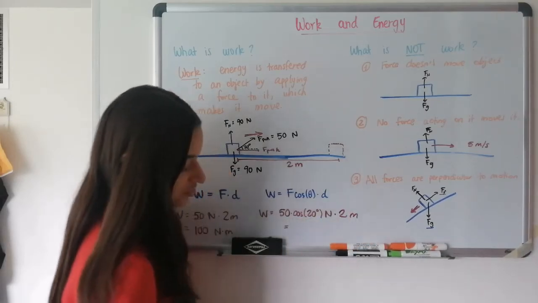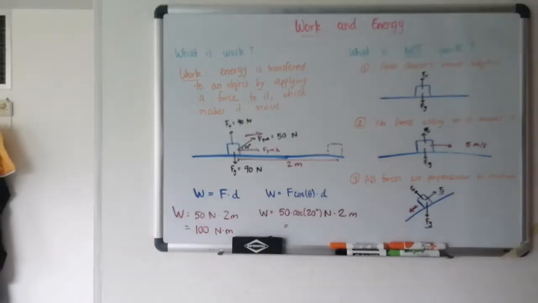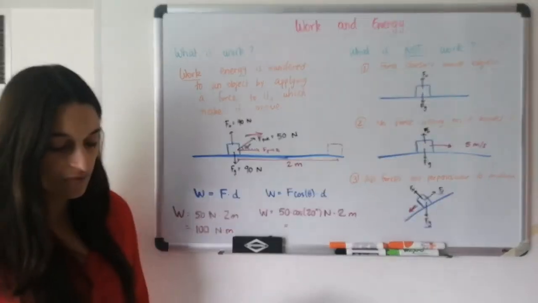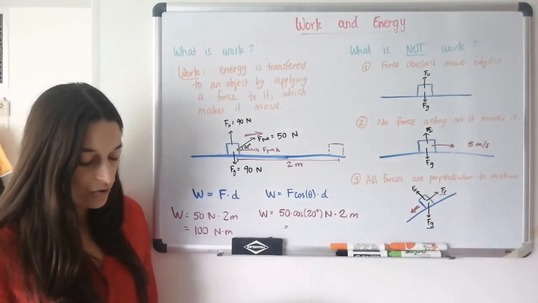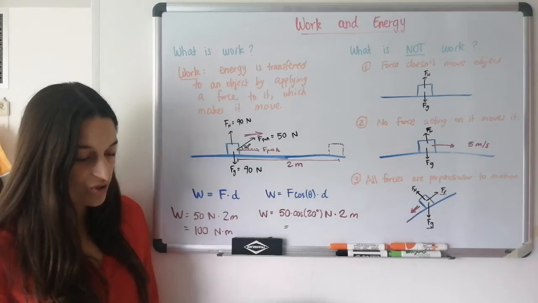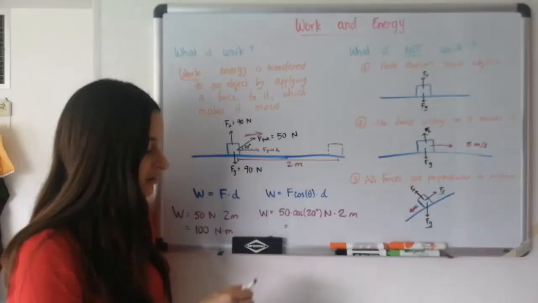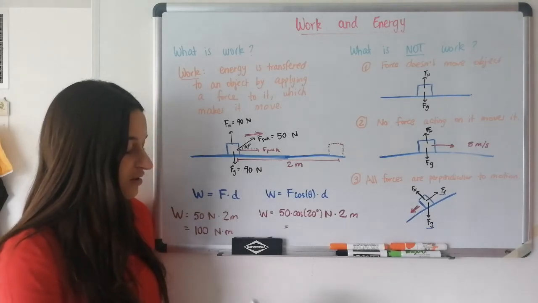So this is going to give us, let's see, cosine 20 times 2 gives us 93.97.